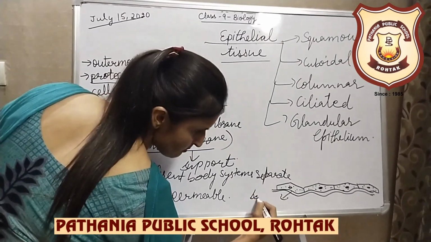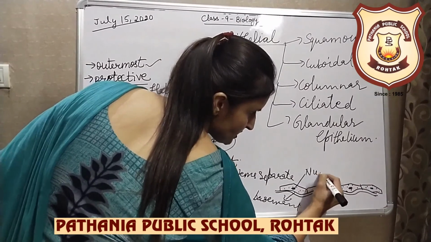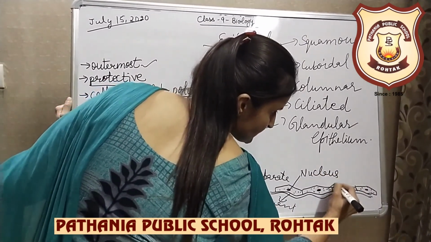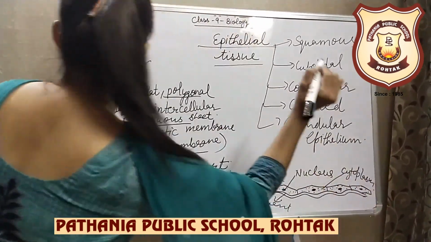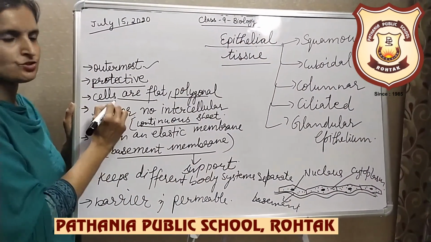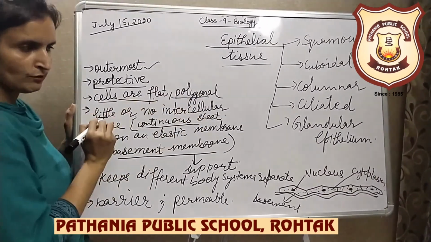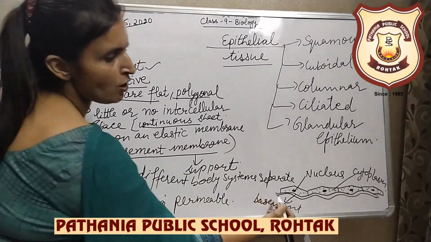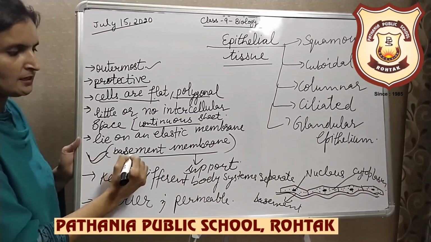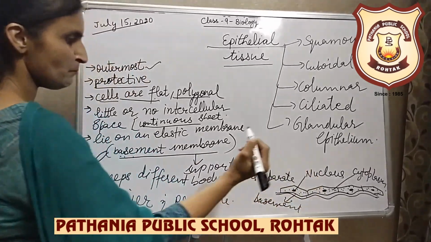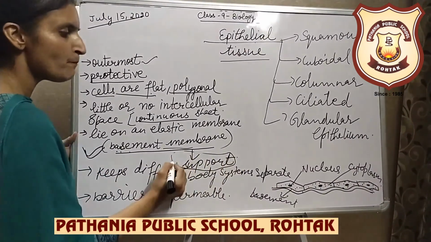This is the basement membrane. This is the nucleus and this is the cytoplasm. I hope now the structure is clear. So the cells of epithelial tissue are flat and polygonal with little or no intercellular space between them, and it forms a continuous sheet. The cells lie on a thin, delicate membrane called basement membrane. This membrane, being elastic, provides the support.